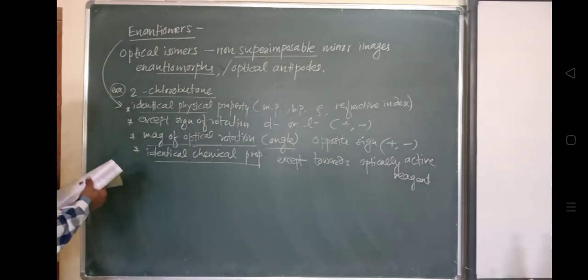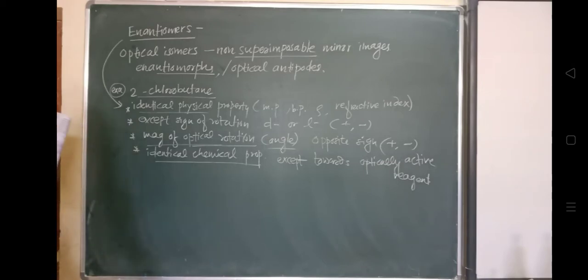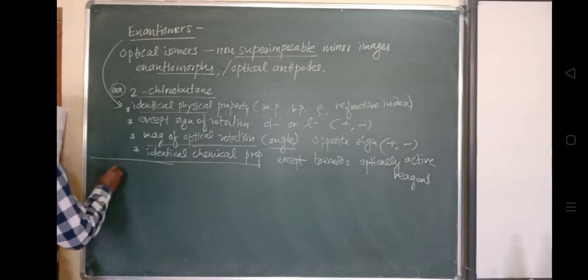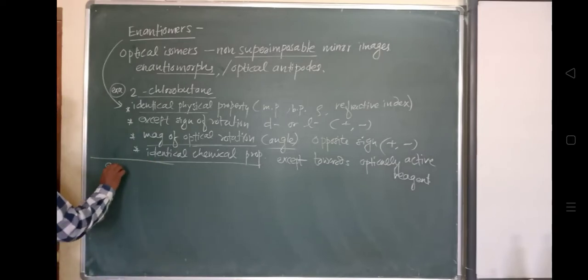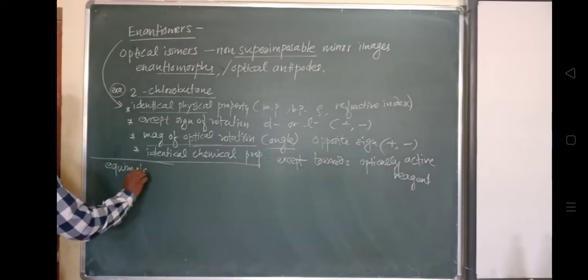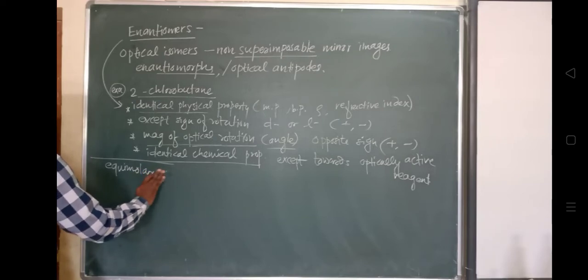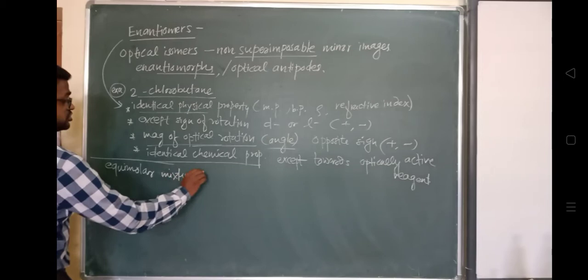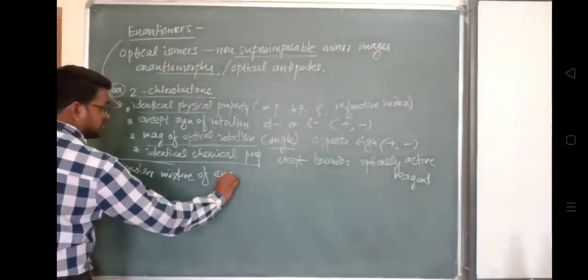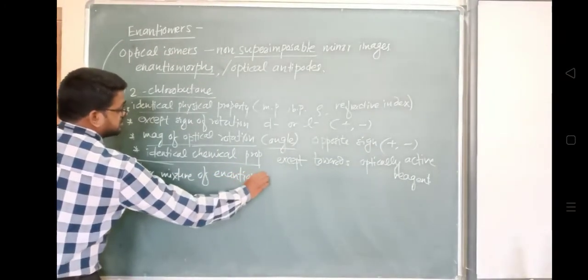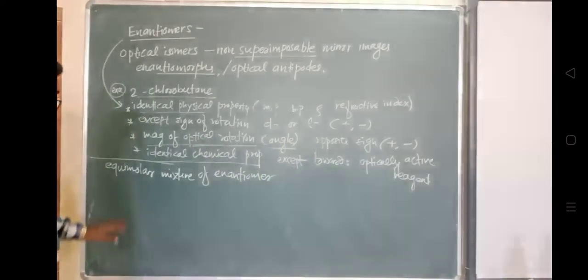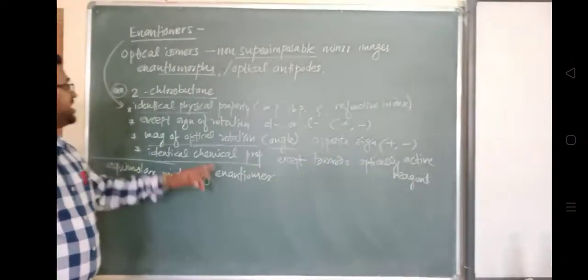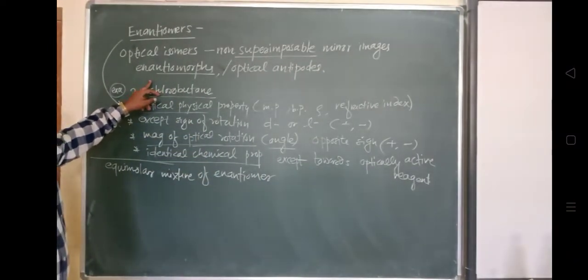Now, an enantiomers mixture. If we talk about an equimolar mixture, if we take an equimolar mixture of enantiomers, we'll discuss this here. So what is that? An equimolar mixture of enantiomers: one is a dextrorotatory kind and one is a levorotatory.